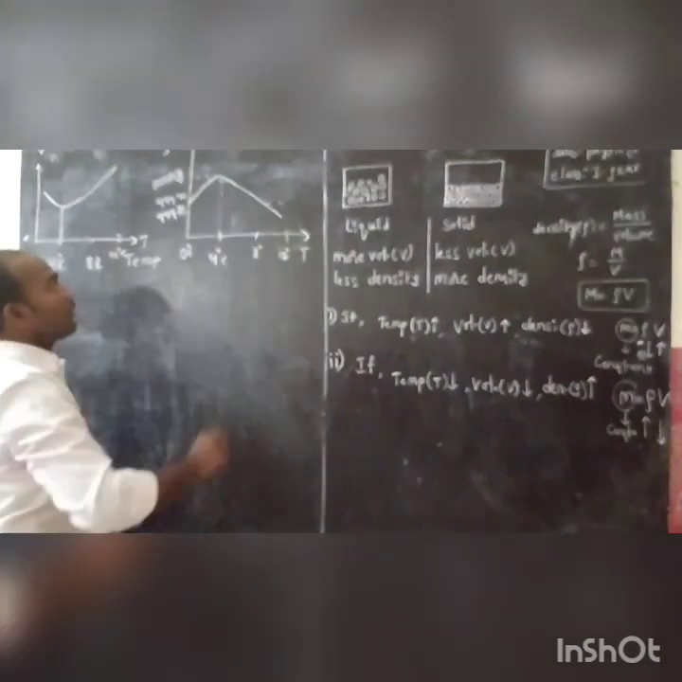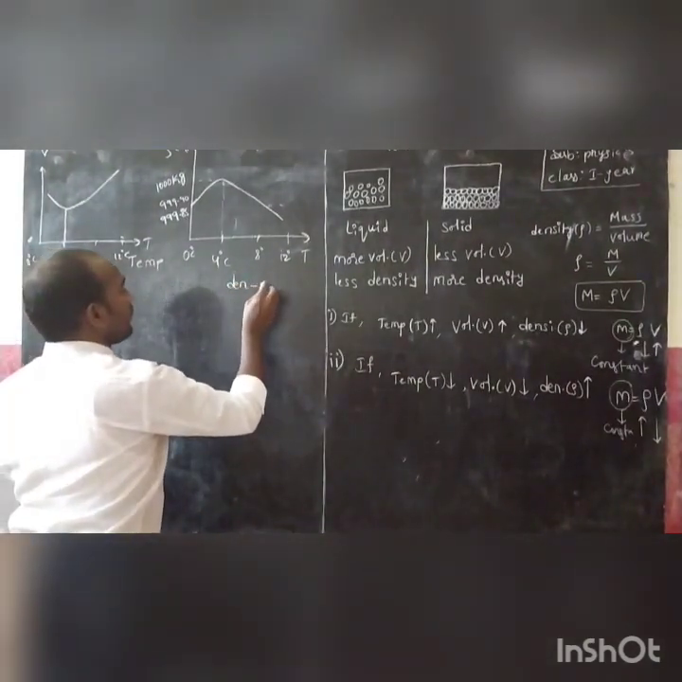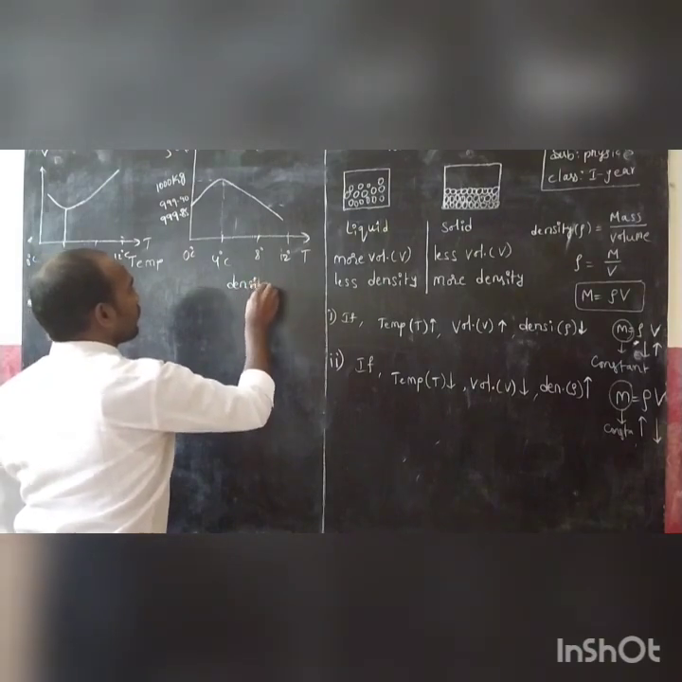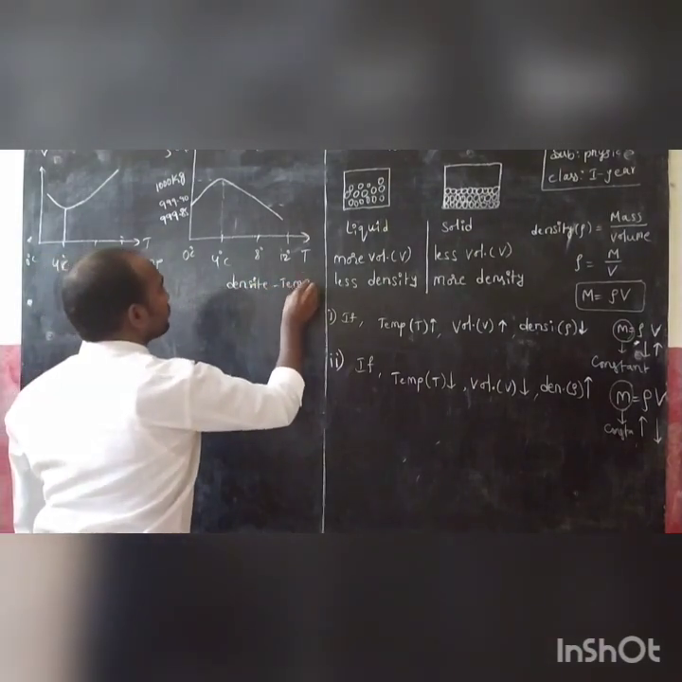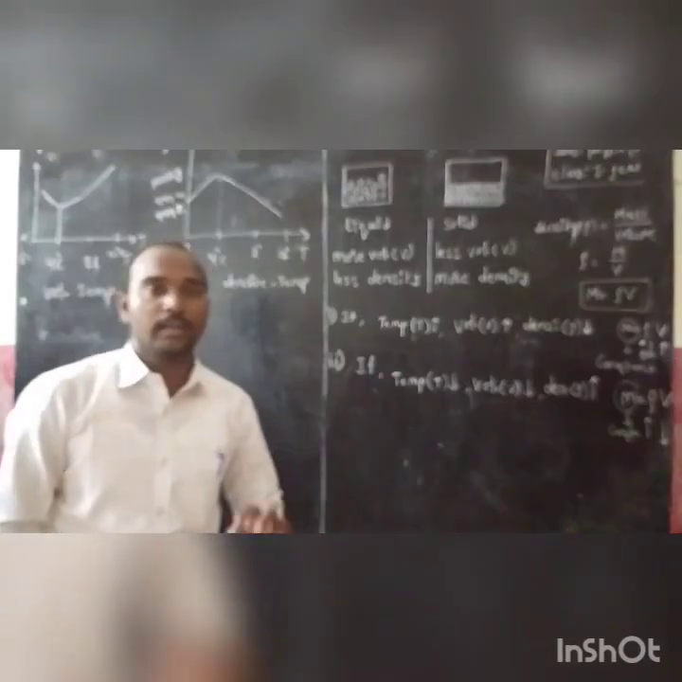So this graph is most important. Is it clear? So this is the density-temperature graph, and this is the volume-temperature graph. Are you all getting this one?